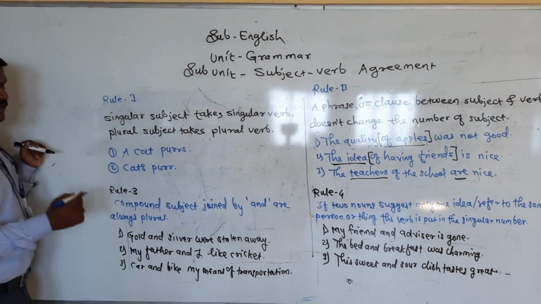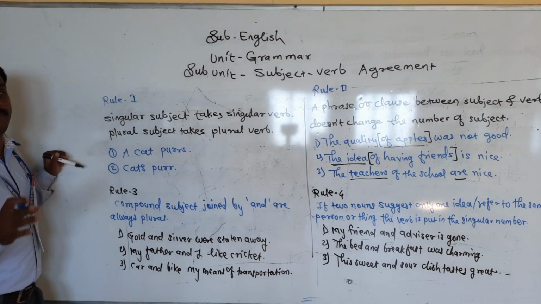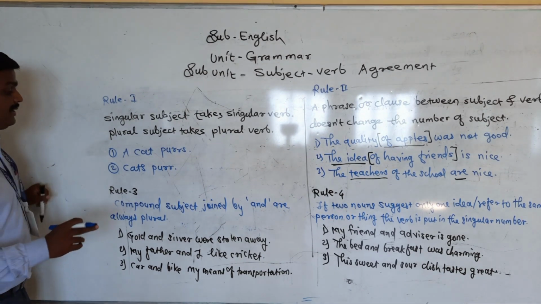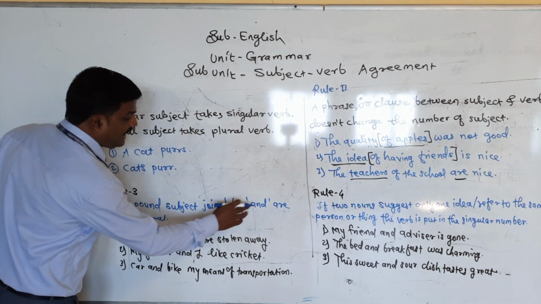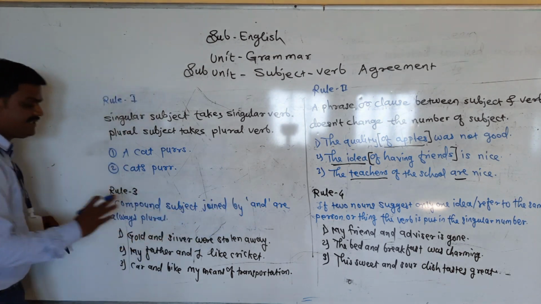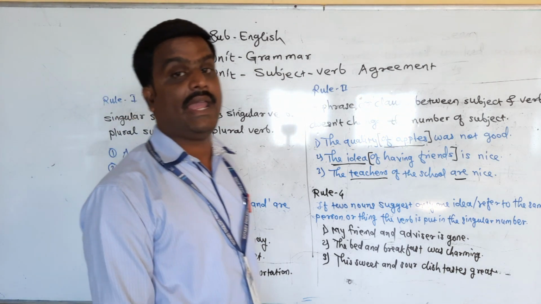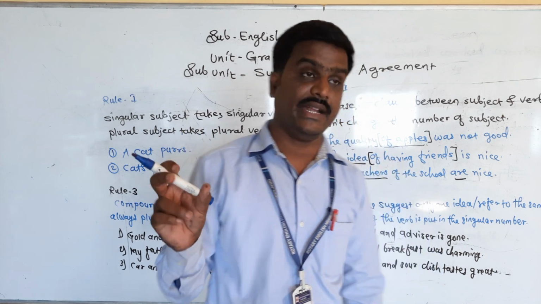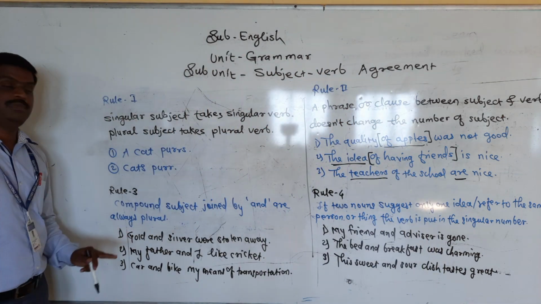A compound subject. I have already taught you compound subject and compound predicate in the first term. Okay? The compound subject joined by "and" is always plural. If we get "and" in the compound subject, then the verb is always in a plural form.